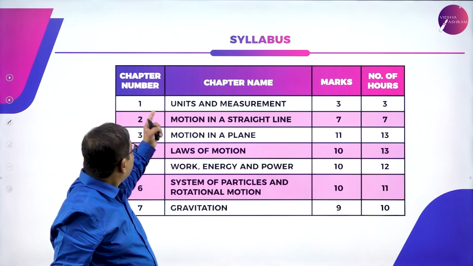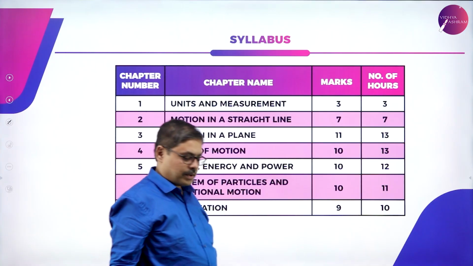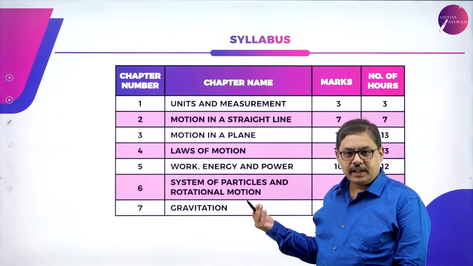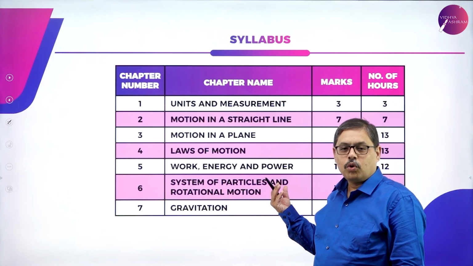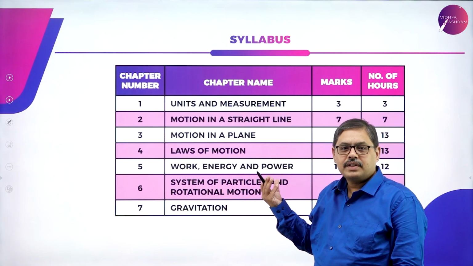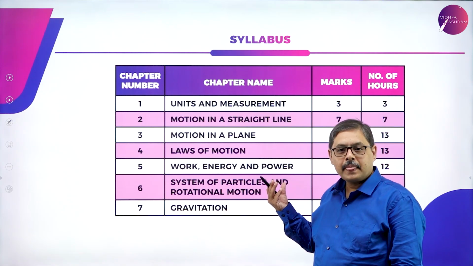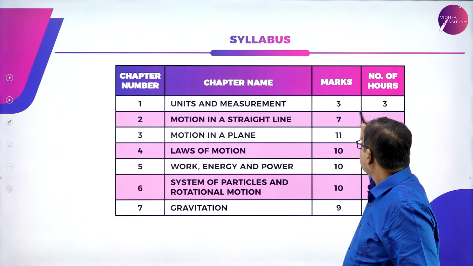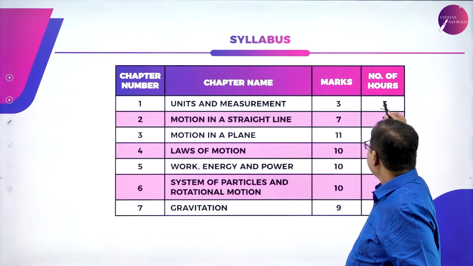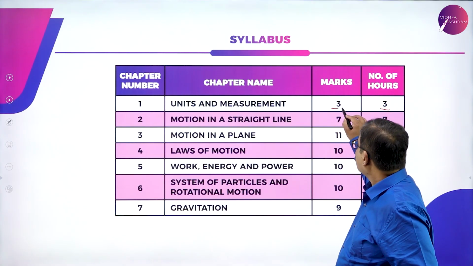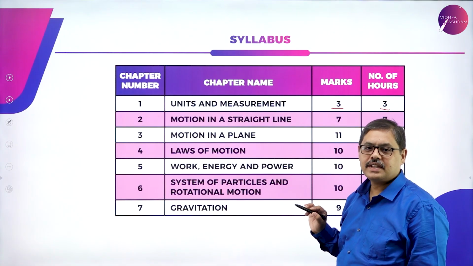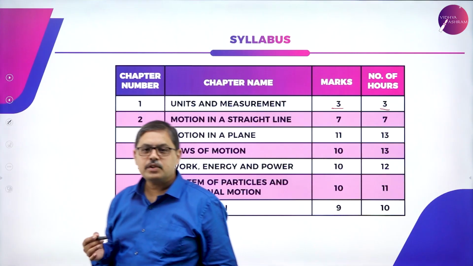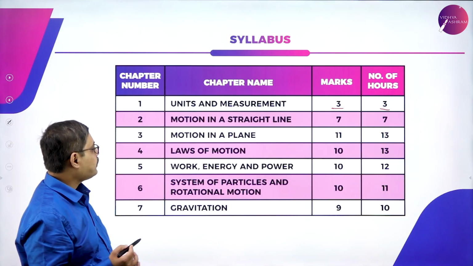The first one is units and measurement. Here we are going to understand what is a unit, what is measurement, what are derived units and measurements, what are significant figures, what is dimensional analysis, so on and so forth. 3 hours has been prescribed to complete the syllabus and you may get questions for 3 marks from this specific chapter.